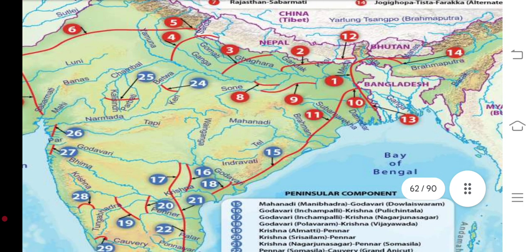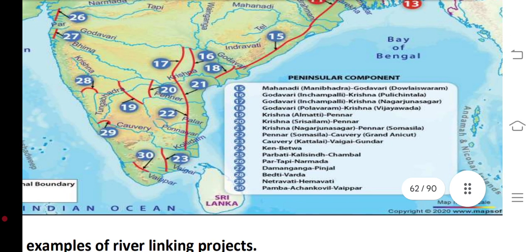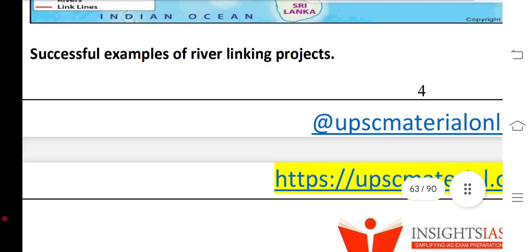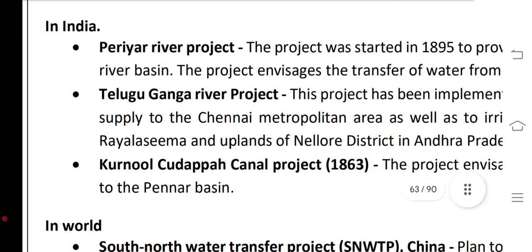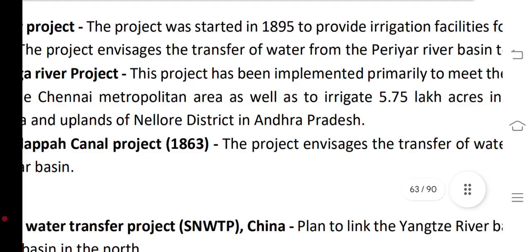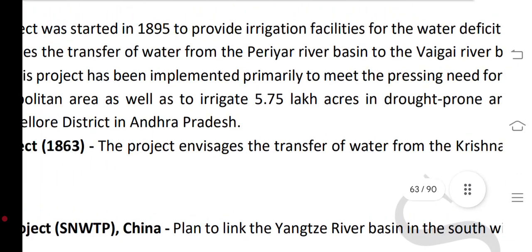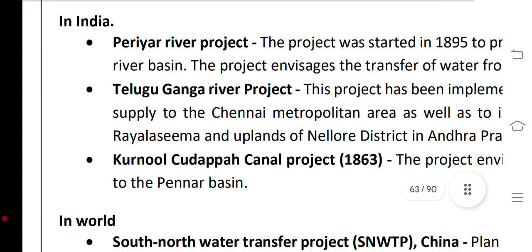Successful examples of river linking projects. In India: the Periyar river project, which was started in 1895 to provide irrigation facilities for the water-deficient Vaigai river basin.